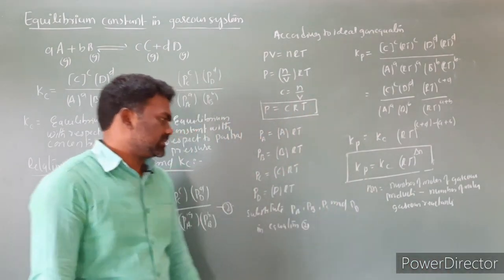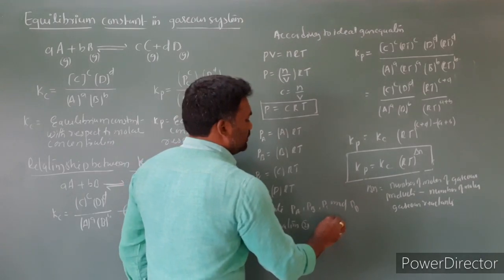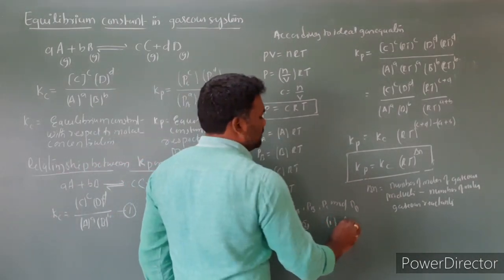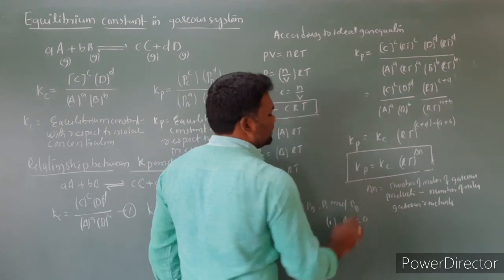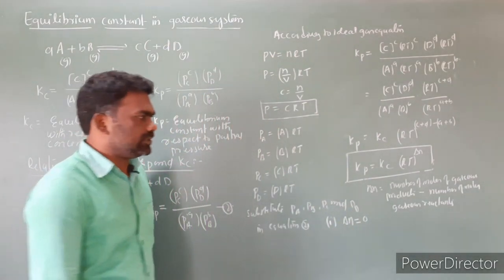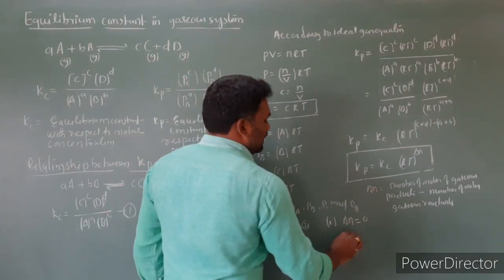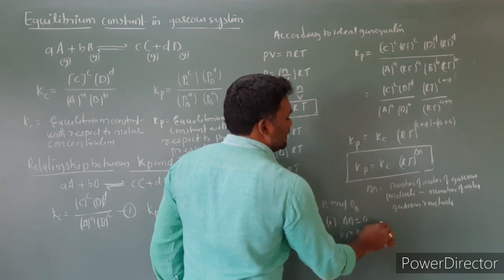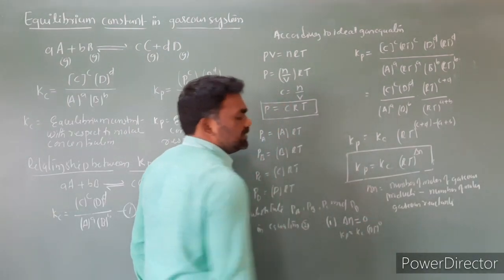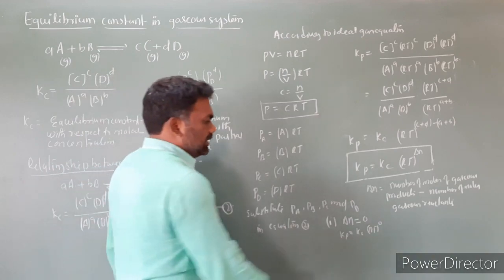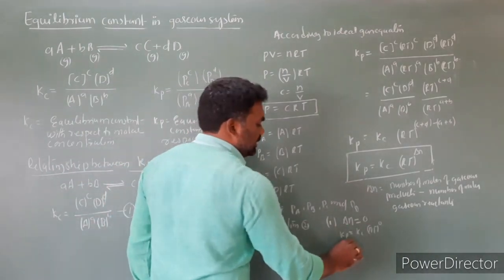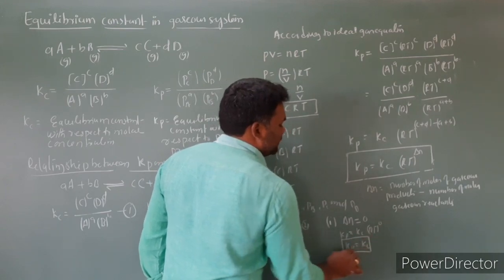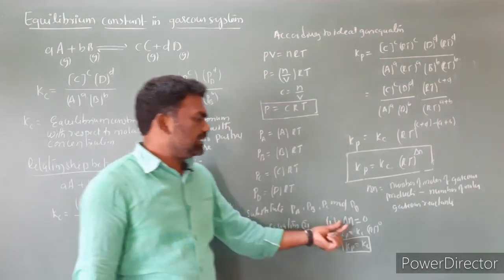Here we have three cases. Case number 1: if delta n is equal to 0. Then Kp is equal to Kc into RT power 0. RT power 0 becomes 1, since something power 0 is equal to 1. Then Kp is equal to Kc. This is the first case.